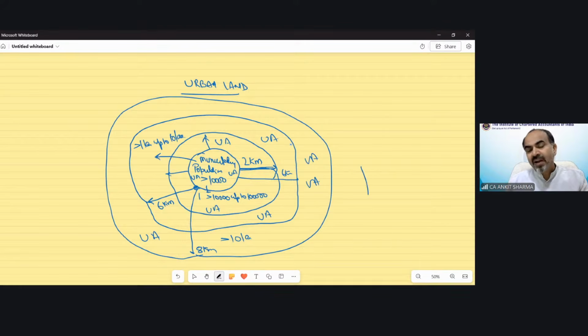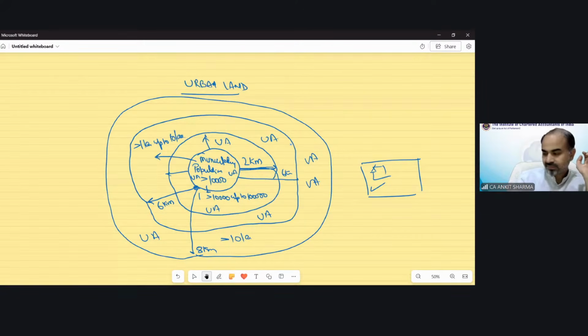So we need our farmhouse in an agricultural land which is outside this urban area. So my agricultural land should be outside this area. If my agricultural land on which the farmhouse is there is within this area, the rent is going to be taxed. Understood? So now you can go through with the definition.